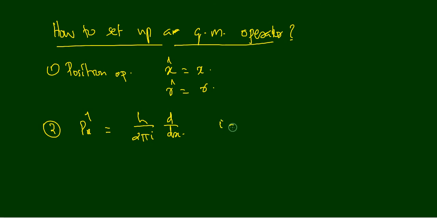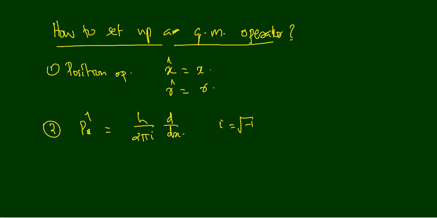So the momentum operator is equal to h by 2 pi i d by dx. The y component of the momentum operator we can write as h by 2 pi i d by dy, and the z component as h by 2 pi i d by dz, like that. So you know the component of the momentum operator in any direction.